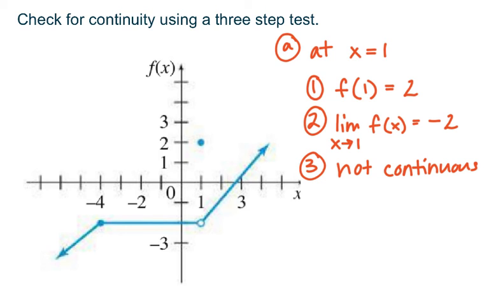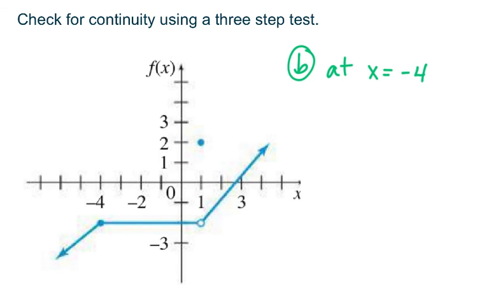Okay, so let's look at one more point and then we will be done with our entire continuity lecture. So for example, B here, let's consider x equals negative 4. So the first part, 1, what is f of negative 4? If I go to negative 4 in my graph and I look at the function, there's a solid dot. And just to emphasize, there are solid dots everywhere that there is not an open dot. So all of these are solid dots, but there's specifically a dot here at negative 4. So f of negative 4, my y value is 2. I'm sorry, negative 2.